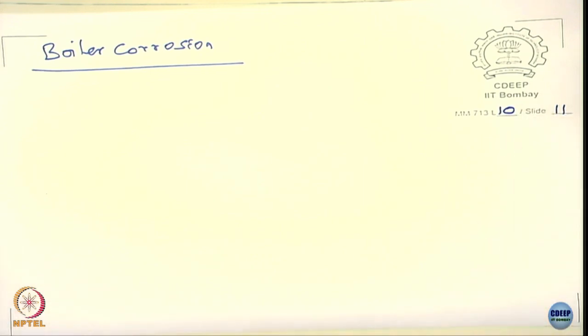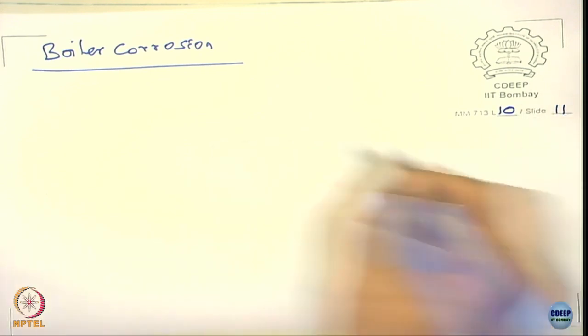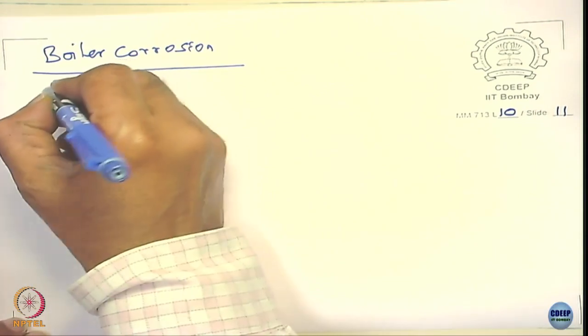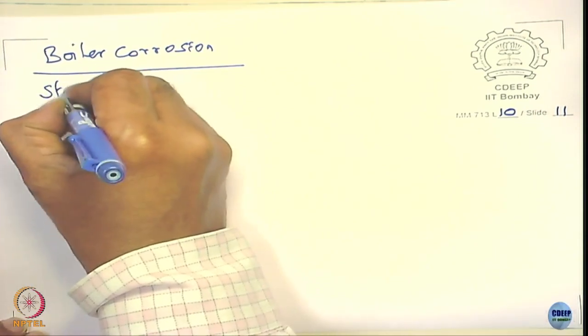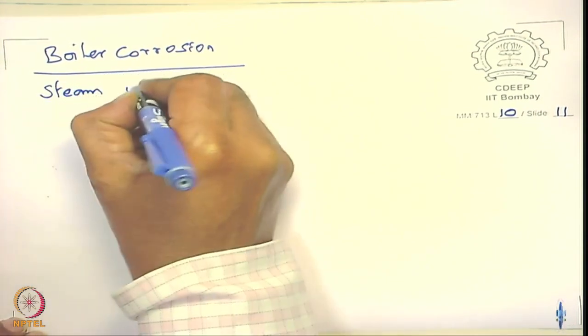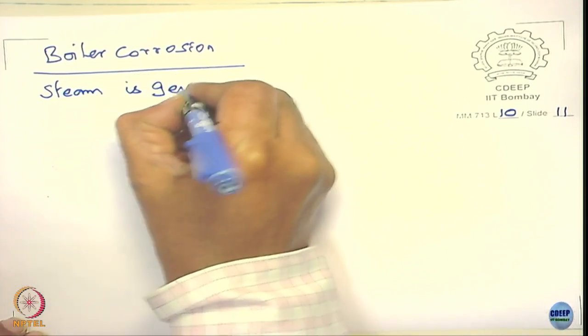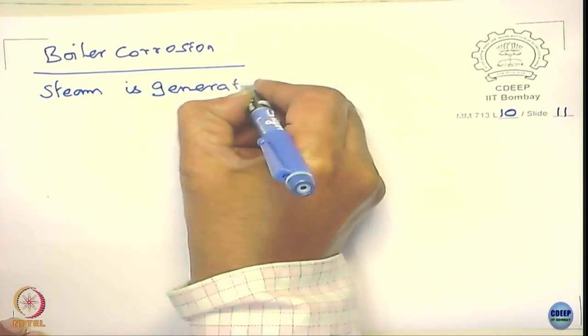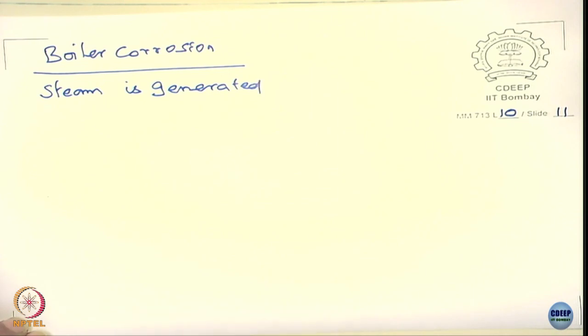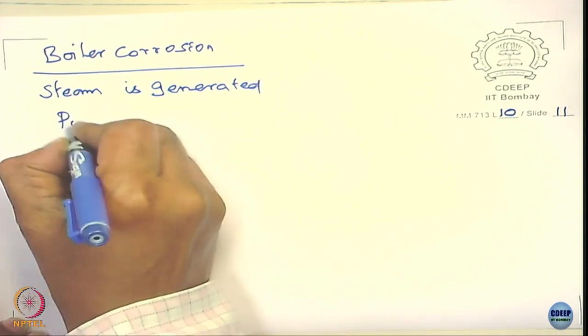Now please go back to the equation, and the idea is to heat the water and generate steam. For simplicity, I will say they use pure water.